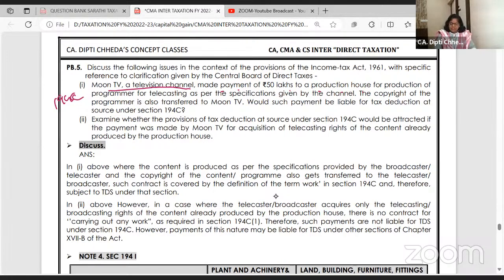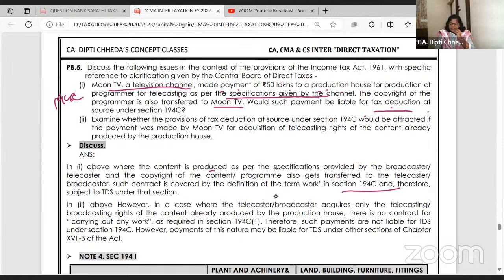Moon TV, a television channel, paid 50 lakhs to a production house for production of the programme for telecasting as per specification given by the channel. The copyright of the programme is also transferred to Moon TV. Okay. Would such payment be liable to TDS? Yes. Because we have given them specifications, कि ऐसा ऐसा ऐसा हमको बना दो. And then we have purchased. Is this a contract payment? Yes. When content is produced as per the specification provided by the broadcaster, then it is covered under 194C.